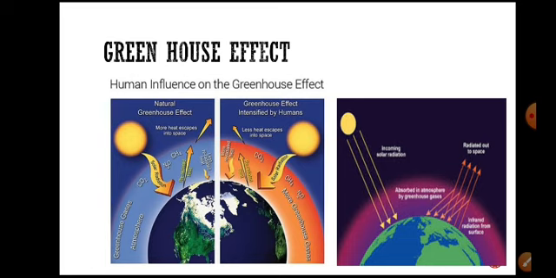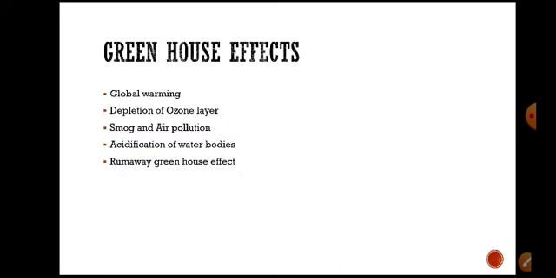And the effects: what are the effects of greenhouse gases? The effects are global warming, depletion of the ozone layer, smoke and air pollution, acidification of water bodies, and runaway greenhouse effect. What is global warming? It is a phenomenon of gradual increase in the average temperature of the earth's atmosphere.